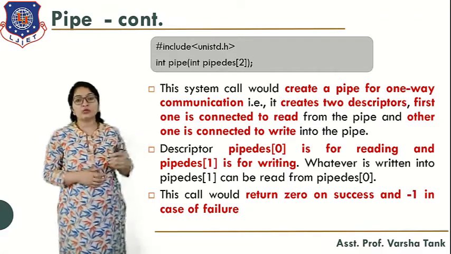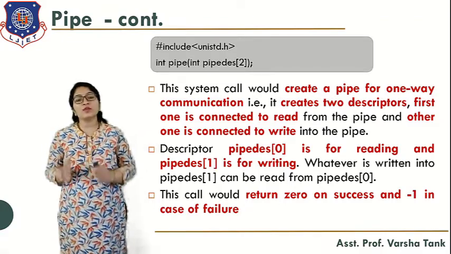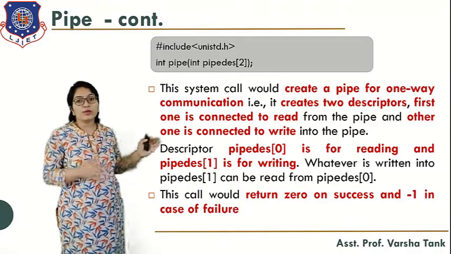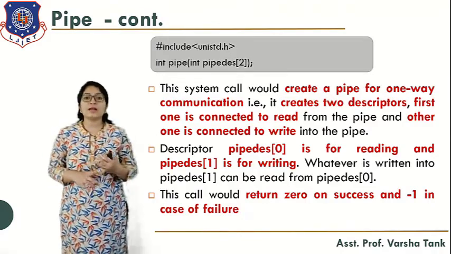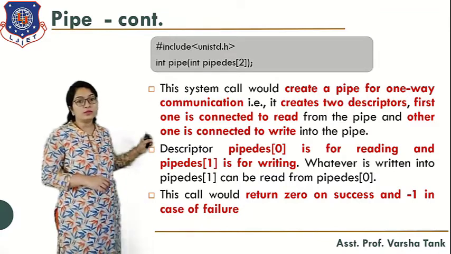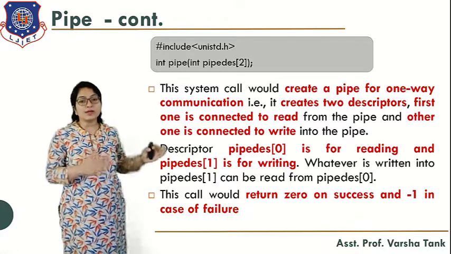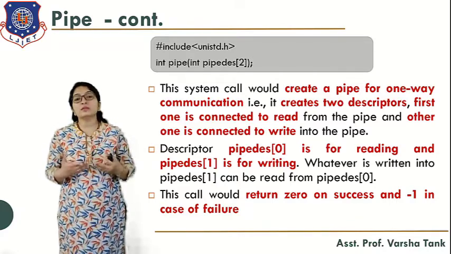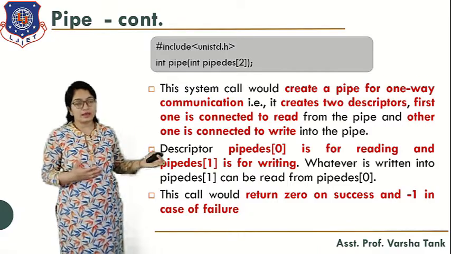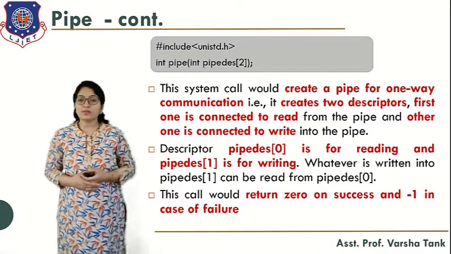Whatever is written into pipedescriptor[1] can be read from pipedescriptor[0]. This call would return 0 on success and -1 in case of failure. If it returns -1, that means there is something missing or some error while we are creating the pipe.